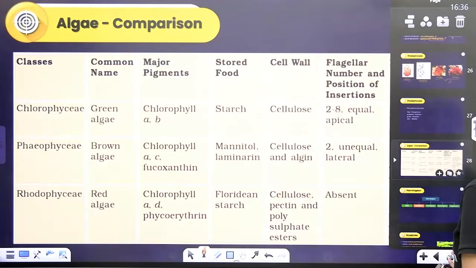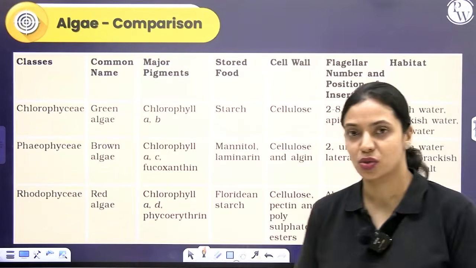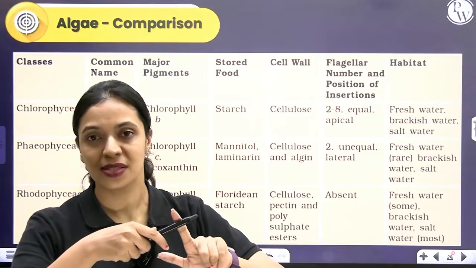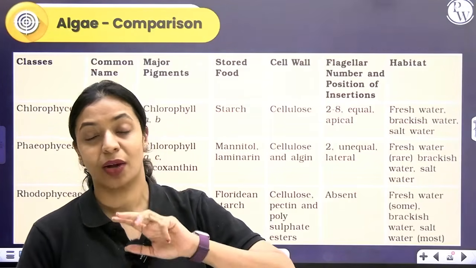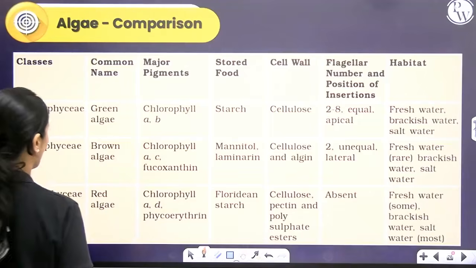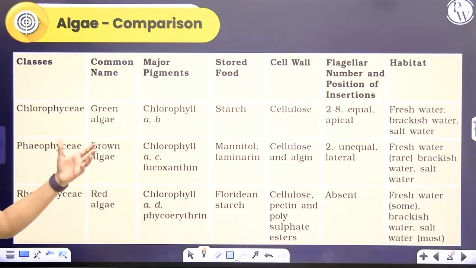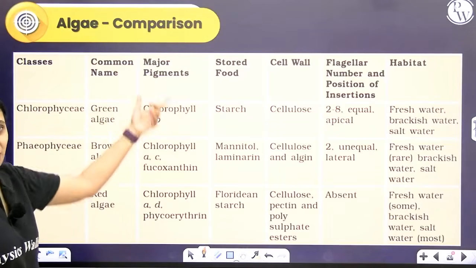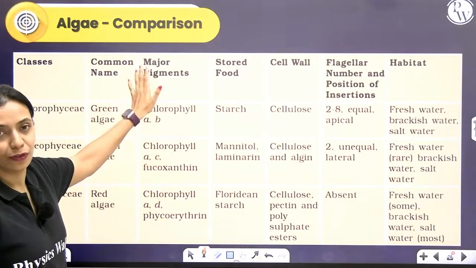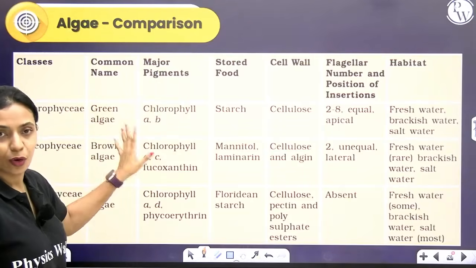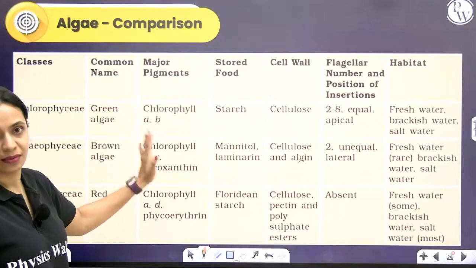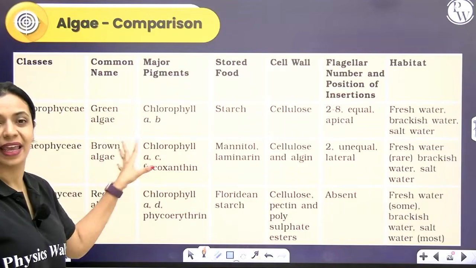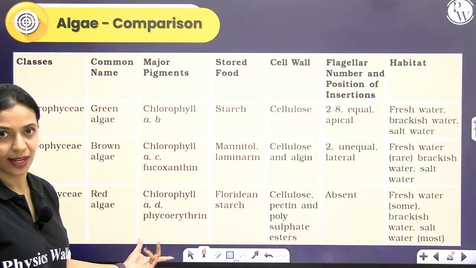Here is a comparison table of different classes of algae and their characters. Mostly we are considering how the gametes are, what the pigments are, what the reserve food is, and what the cell wall is made up of. All of these things we'll learn about one by one. We already know Chlorophyceae is nothing but green algae, Phaeophyceae is brown algae, Rhodophyceae is red algae. What are the major pigments? All of them have chlorophyll A. Chlorophyceae has chlorophyll A and B. Phaeophyceae has chlorophyll A, C and fucoxanthin as the characteristic pigment. Rhodophyceae has chlorophyll A, D and phycoerythrin as the characteristic pigment.